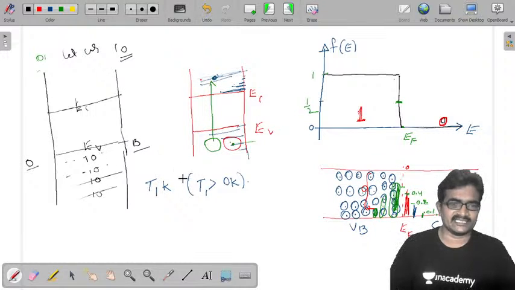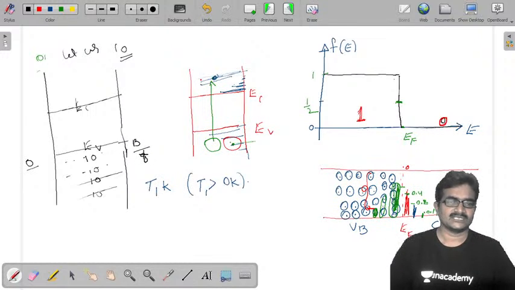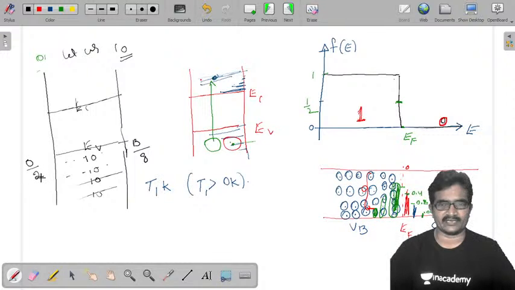Now, by increasing temperature, here 8 covalent bonds were broken. So once 8 covalent bonds were broken, occupancy is only 2. 2 energy levels are occupied.